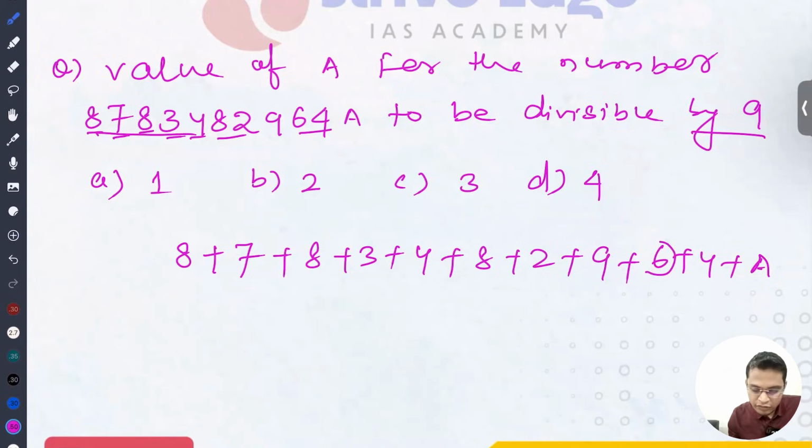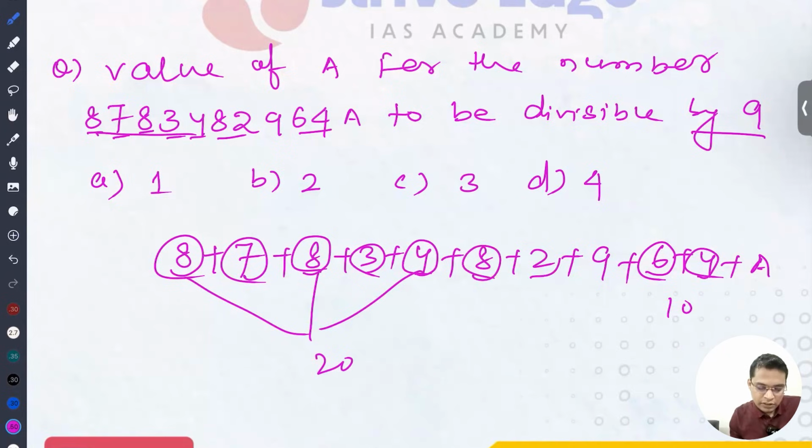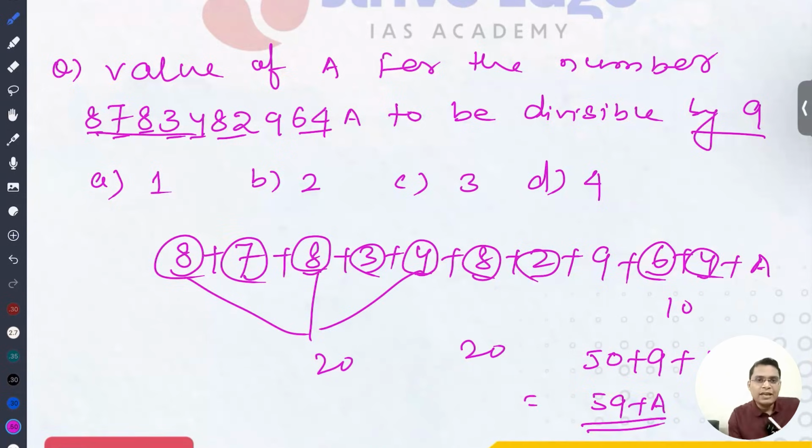Just pair them off: 10, then 10, so 20, 20, and 10, 10, so 20 again. Now I can write it as 50 plus 9 plus a, so 59 plus a.